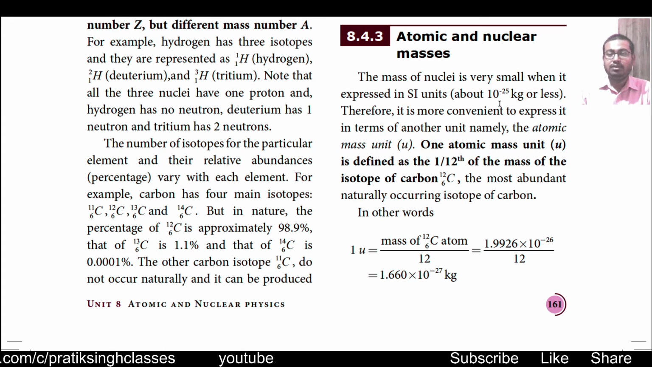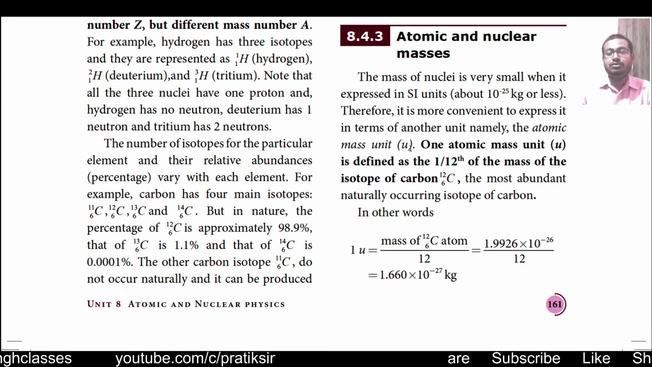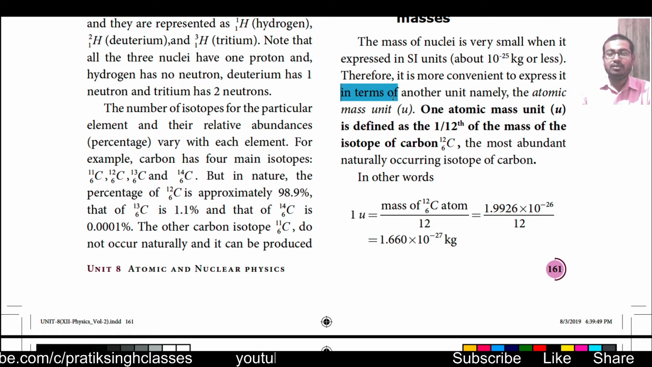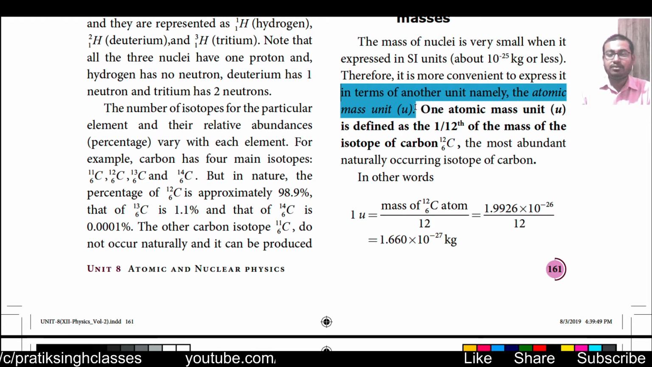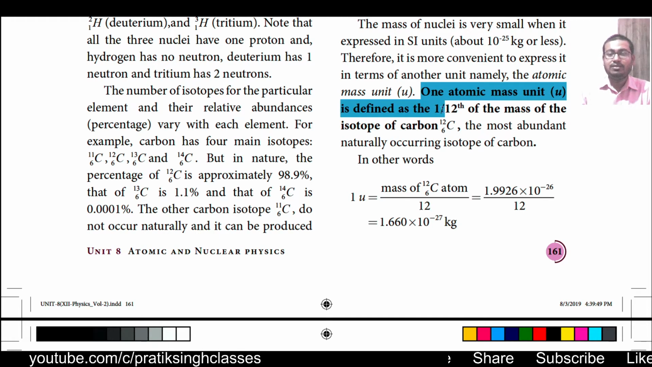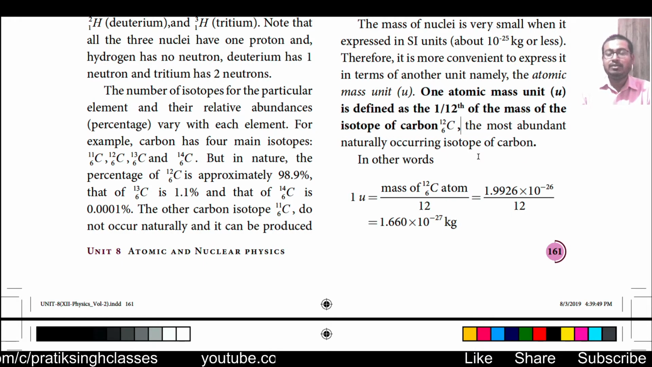The mass of nuclei is very small when expressed in SI units, just about 10^-25 kg or even lesser than that. Therefore a new unit has to be used in the place of 10^-25 kg. It is more convenient to express it in terms of another unit called the atomic mass unit. Earlier it was written as AMU, now it is just written as u. One atomic mass unit is defined as 1/12 of the mass of the isotope of carbon, 6C12. That means whatever is the mass of 6C12, divided by 12, will be equal to the unit atomic mass.